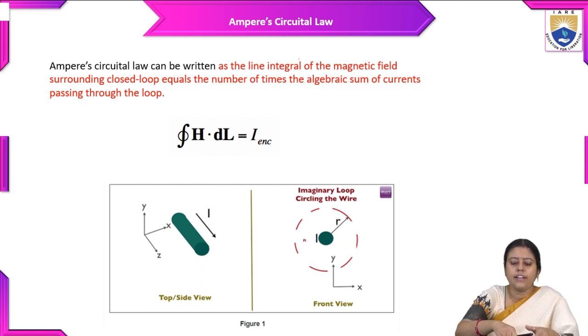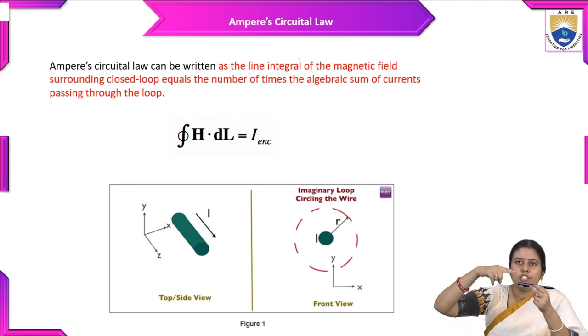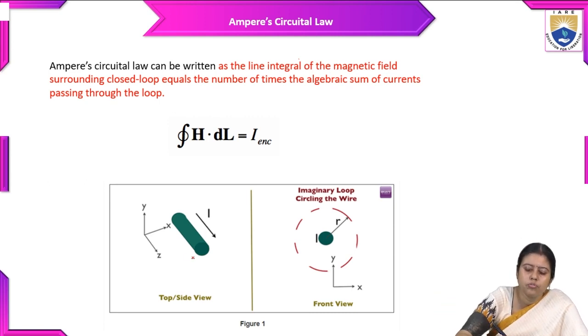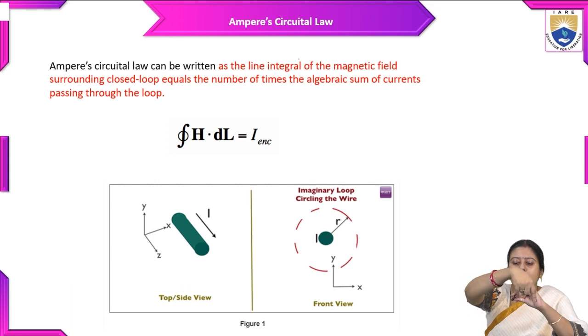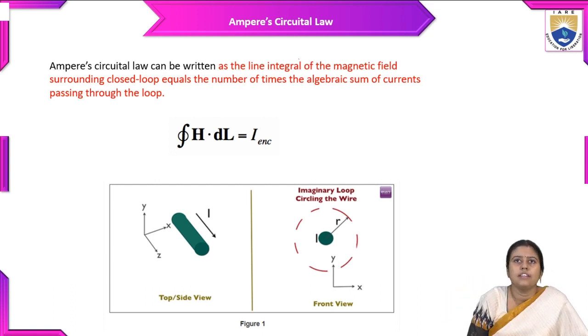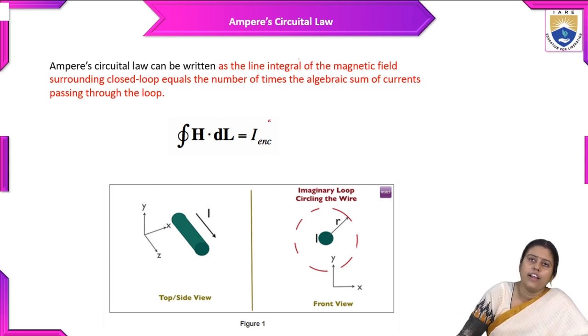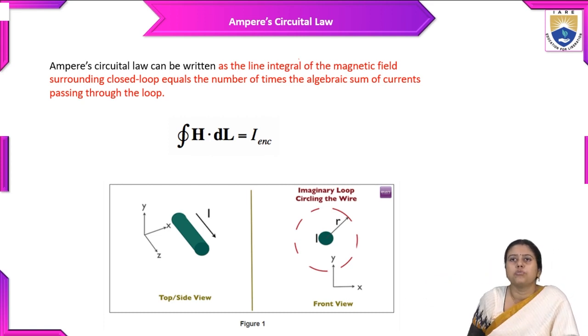If we check a current carrying conductor, it is always cylindrical in nature. So current is flowing through it and it has the XYZ axis. If we check from the front view, we can find that there is an imaginary circulating magnetic field there. H dot dl is equal to I enclosed. If current flows through a coil, it will create a magnetic field enclosed around the wire.